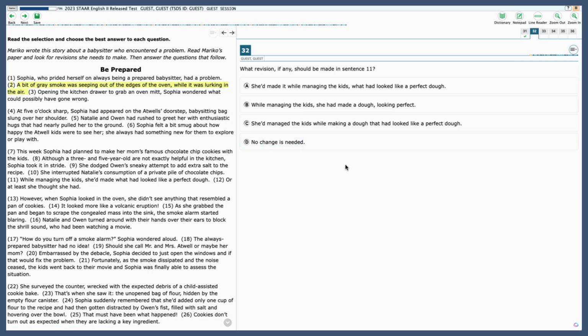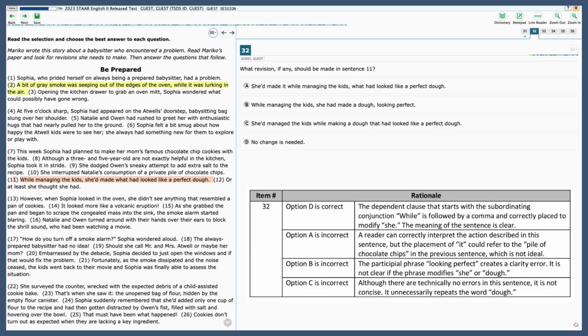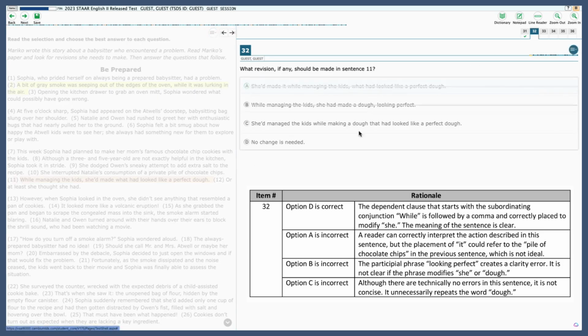All right, 32. What revision, if any, should be made in sentence 11? While managing the kids, she'd made what had looked like a perfect dough. All right, let's look at A. She made it while managing the kids what had looked like a perfect dough. It is making it confusing because we're not sure if she's talking about the dough or the chocolate chips in the previous sentence, so we're going to cut that one off.